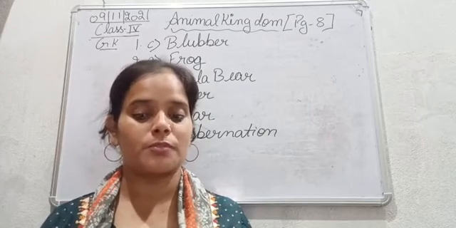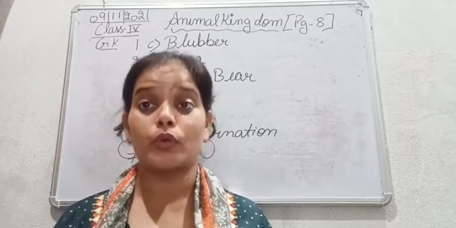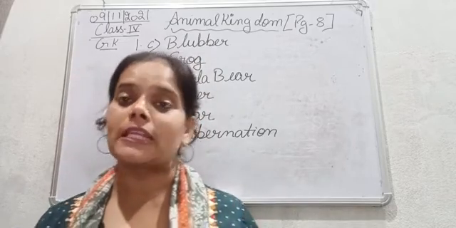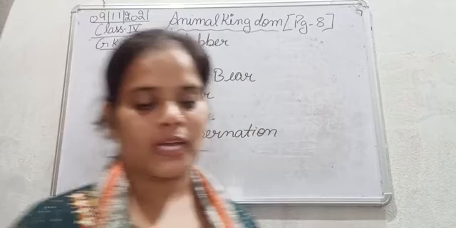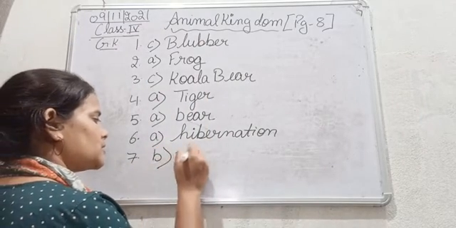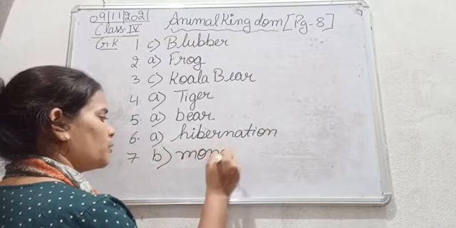marsupials, monotremes, or ungulates? So these are monotremes. Monotreme mammals do not give birth to the babies. They just lay eggs only. So the answer for the seventh one is option number B, that is monotremes.